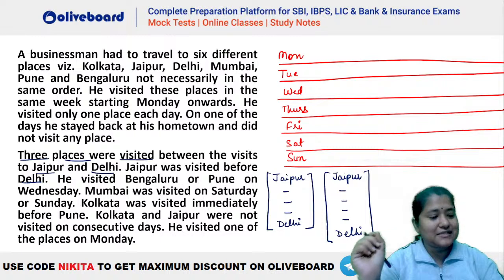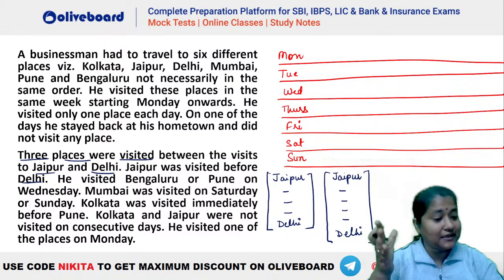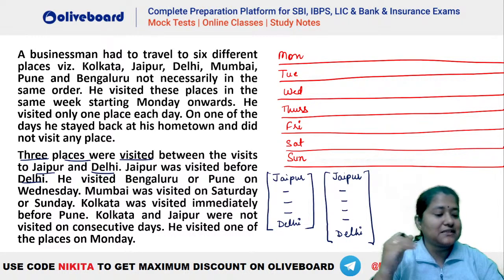It says 3 places are visited between Jaipur and Delhi, right? So it can be possible that Jaipur and Delhi are at a gap of 3 days, and similarly it can be possible that Jaipur and Delhi are at a gap of 4 places, right? That is also possible, isn't it? Did everyone try the 4 days case? Please tell me, did we try the 4 days concept? Because with 4 days also, on one of the days he is not traveling anywhere. That was not considered, that is why. So this will be the possibility that we will be having, isn't it?